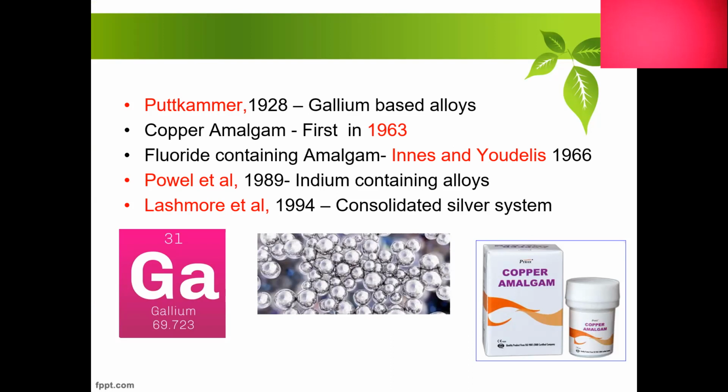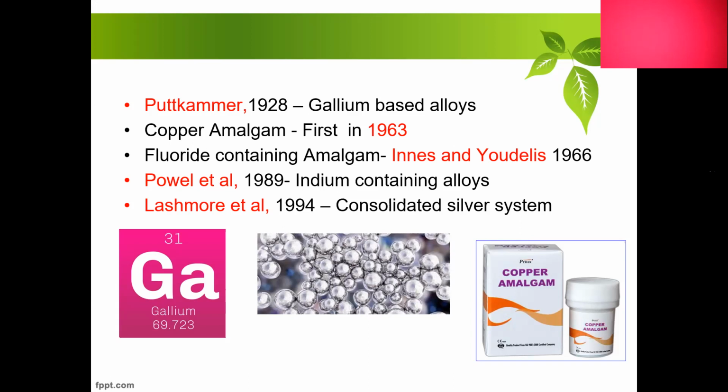People have tried combining fluoride with amalgam from 1966 by Innes and Eudilis because they wanted the tooth to be resistant to acid attack. This was possible when fluoride was also included. In 1989, Powell et al. combined indium-containing alloys because they wanted to reduce the mercury content in our traditional amalgam. Restorations done with indium-containing alloys are usually a little dry because mercury content is greatly decreased, and primary and secondary expansion of the restoration is relatively decreased.